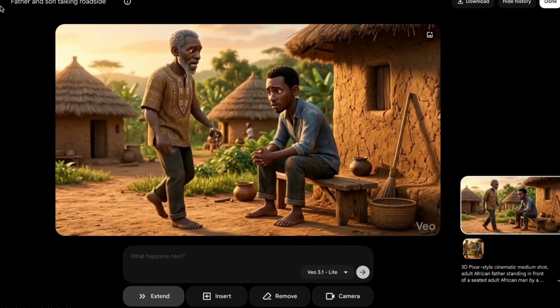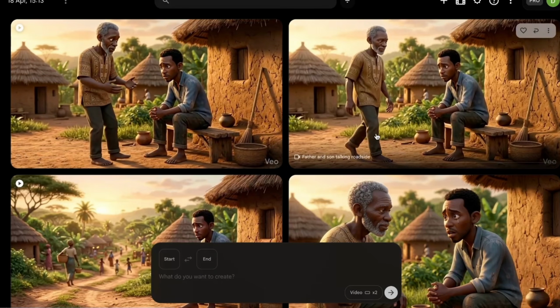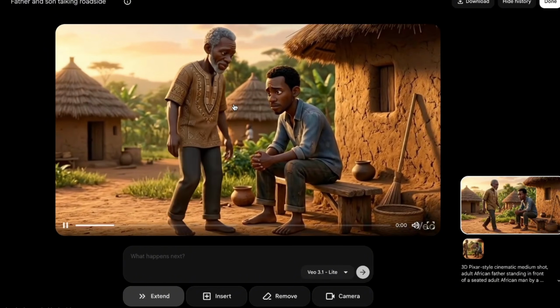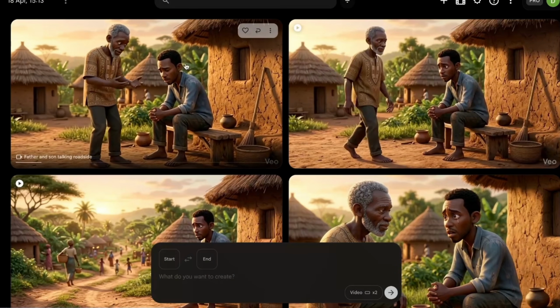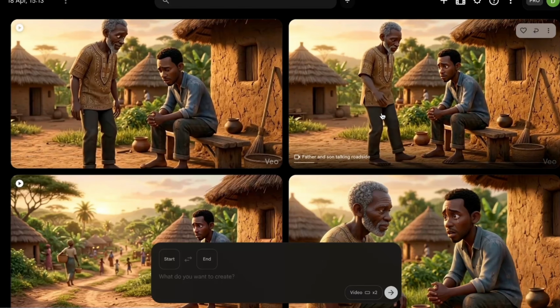So this is the second scene. This is AI, I mean, AI. Look at Chinedu. So it initially created 2 videos for us. All we have to do right now is to choose the one that we want and leave the other one. So let's delete this other one. We're just going to take the same steps in generating all the scenes.